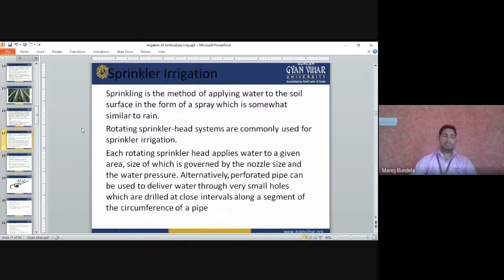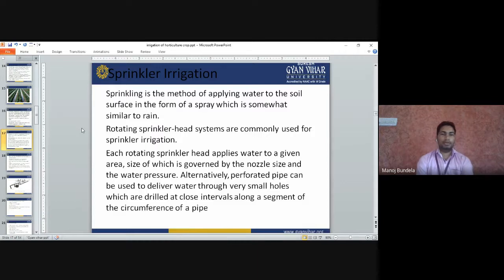Next is the sprinkler irrigation method. Sprinkler is a method of applying water to the soil surface in the form of spray, which is somewhat similar to rain. So sprinkler irrigation means we apply the water with the help of spray. We spray the water on the plant, so it is the same as rain. If rain comes, the rain will come like that. The same is the sprinkler method of irrigation.